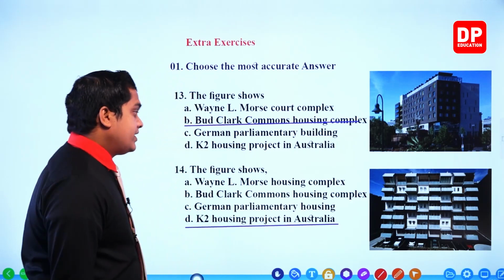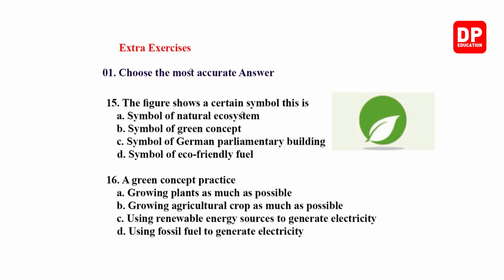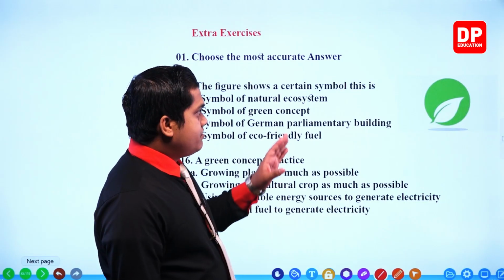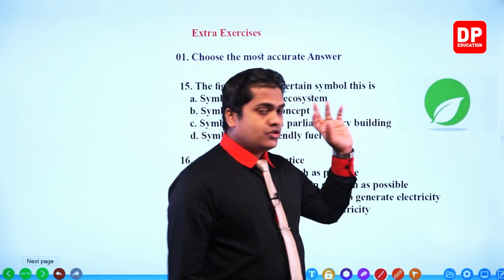Okay, right then. Question number 15. The figure shows a certain symbol. Is it the symbol of natural ecosystem, symbol of green concept, symbol of German parliamentary building, or symbol of eco-friendly fuel? Can you remember this image, right?